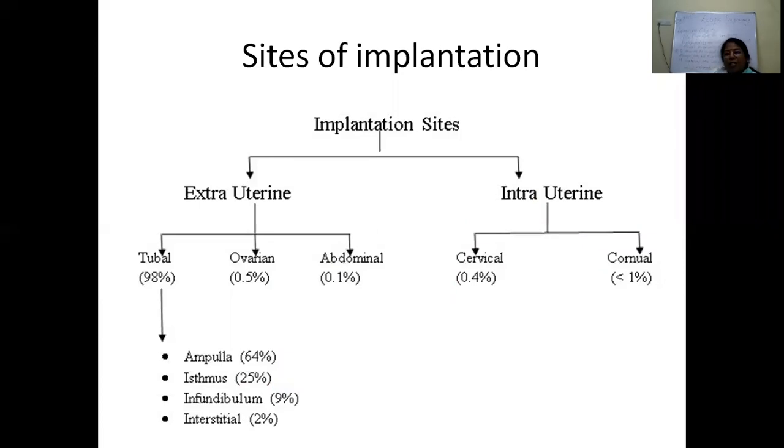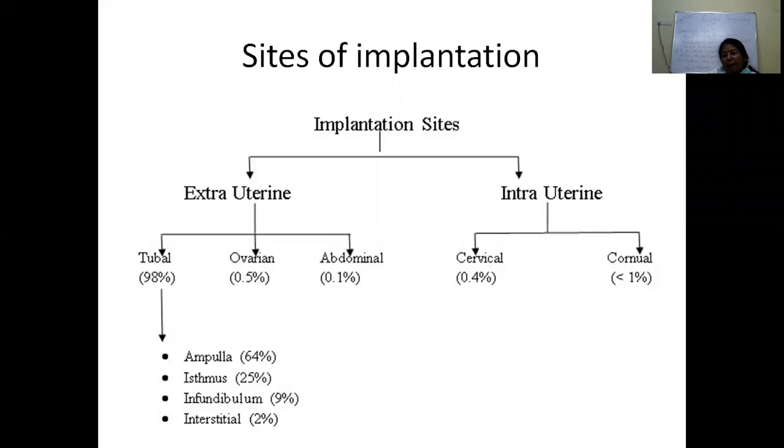So what are the sites of implantation? The implantation sites can be extrauterine or intrauterine. The commonest one is extrauterine tubal, around 95 to 98%. The implantation site is the fallopian tube, and in that most importantly the ampulla, then comes the isthmus, then infundibulum and interstitium.